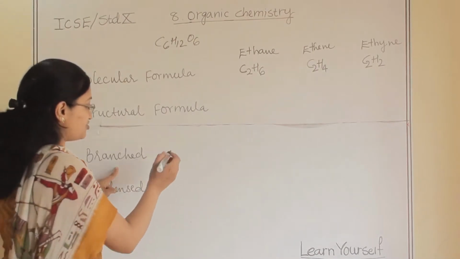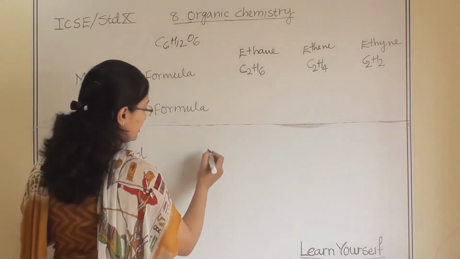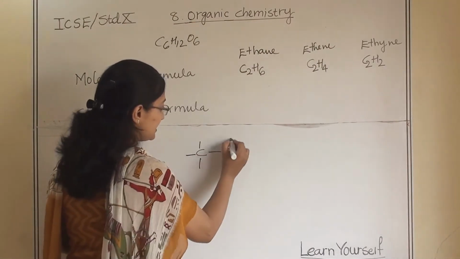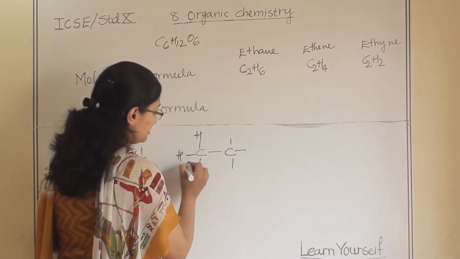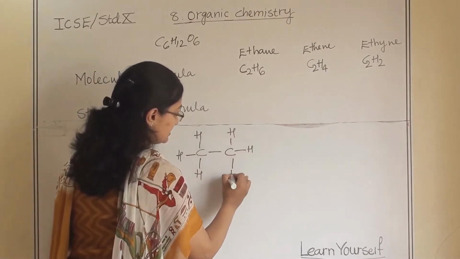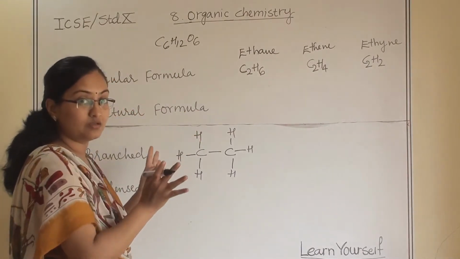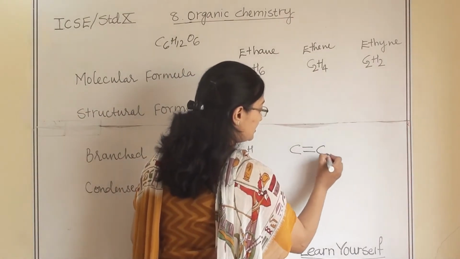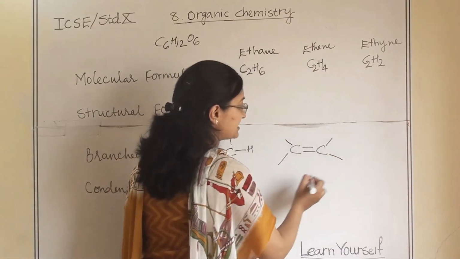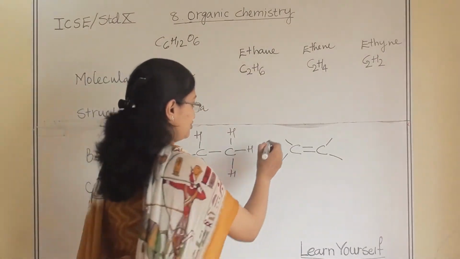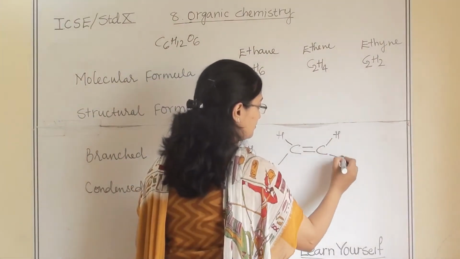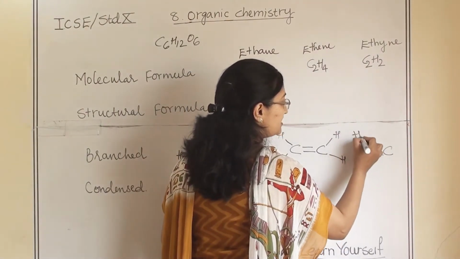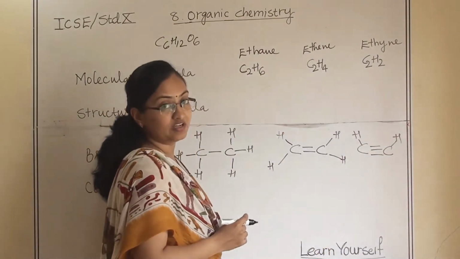So in the branch structure, in the structural formula, for ethane we write a carbon-carbon single bond, and each carbon is connected with 3 different hydrogens, like this. So this is known as the branch structure. You can see the branches for the first carbon and second carbon. Similarly for ethene, both carbons are connected with 2 hydrogens each. So here are the hydrogens. And for ethyne, a carbon-carbon triple bond, and each carbon is connected with 1 hydrogen.